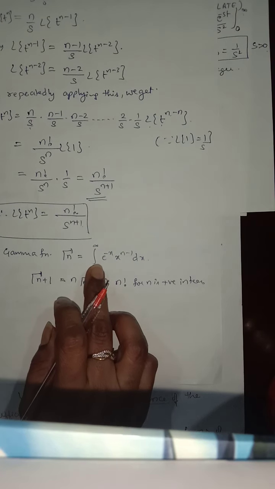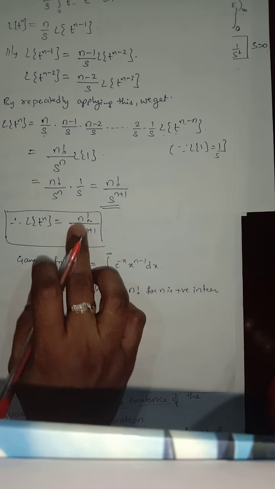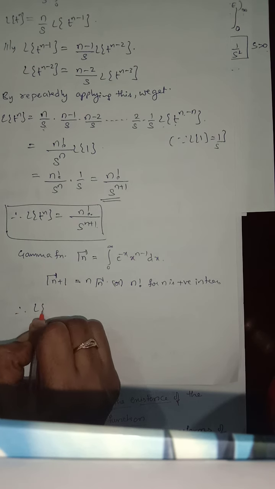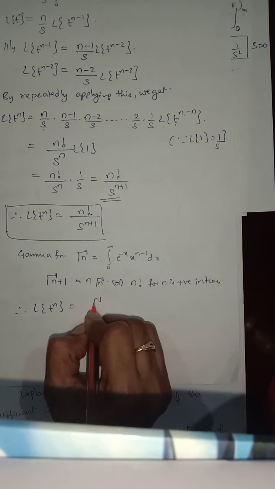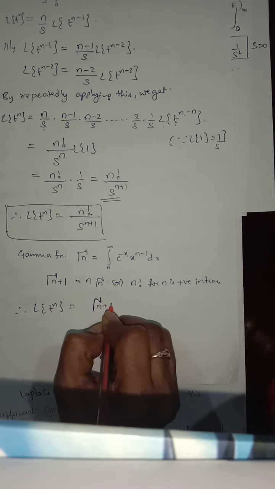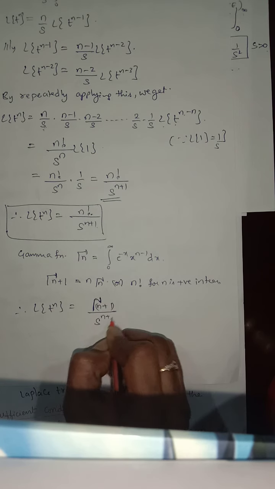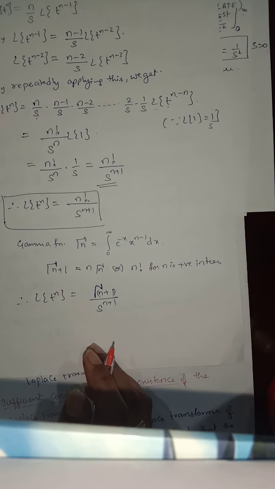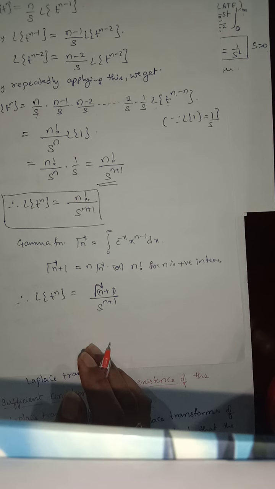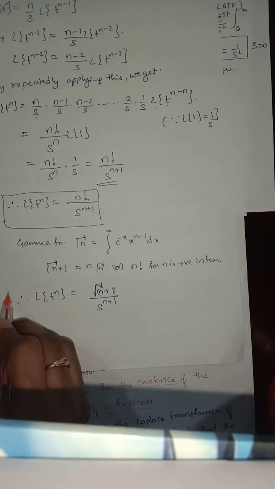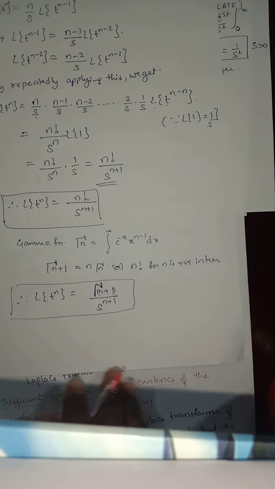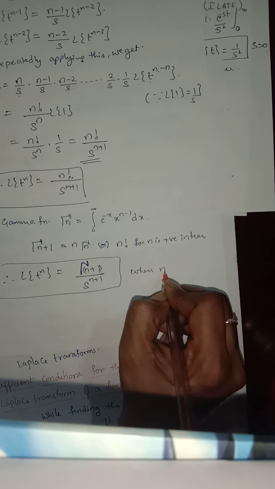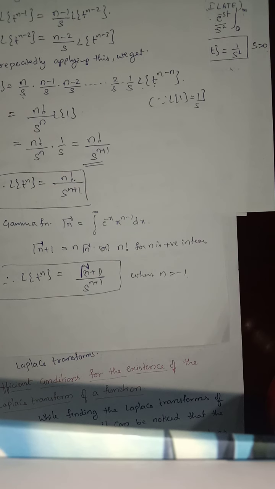So here n is a positive integer. The n factorial can also be expressed in the gamma function. Therefore L of t power of n is equal to gamma n plus 1 by s power of n plus 1, when n is greater than minus 1.